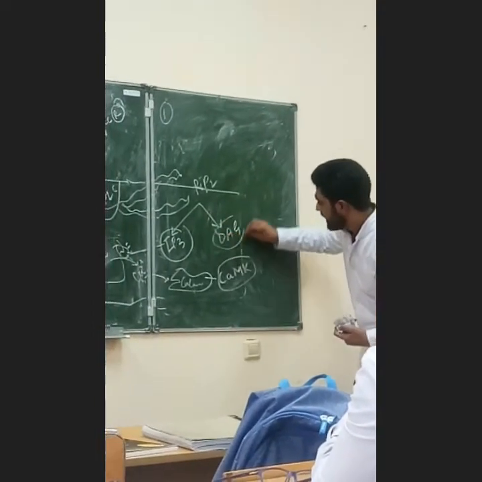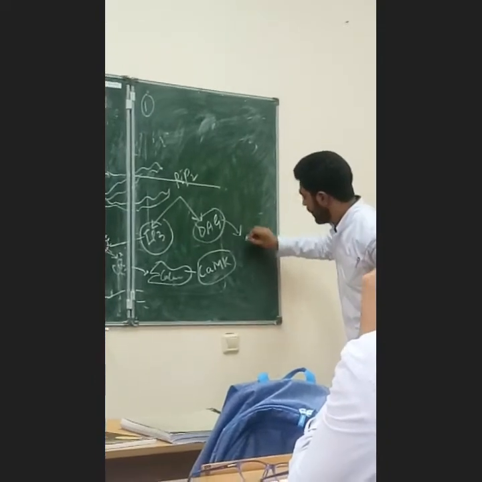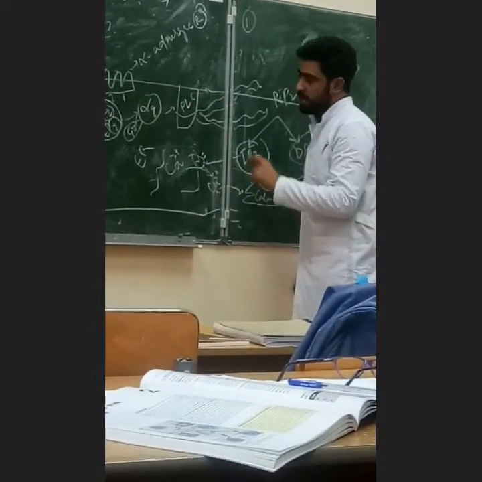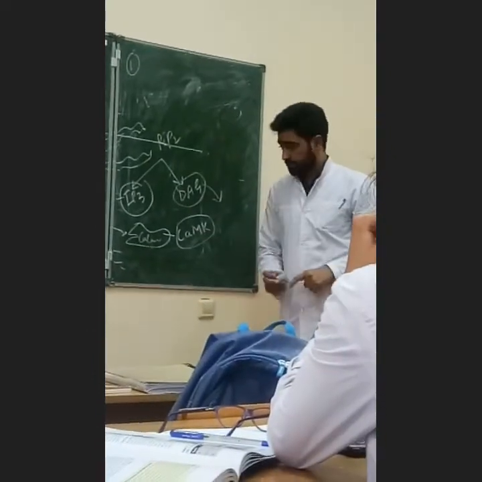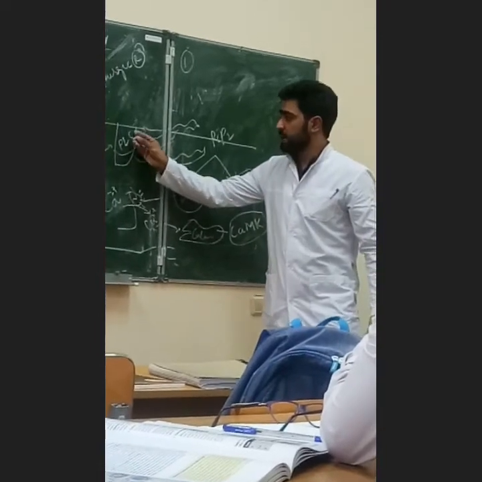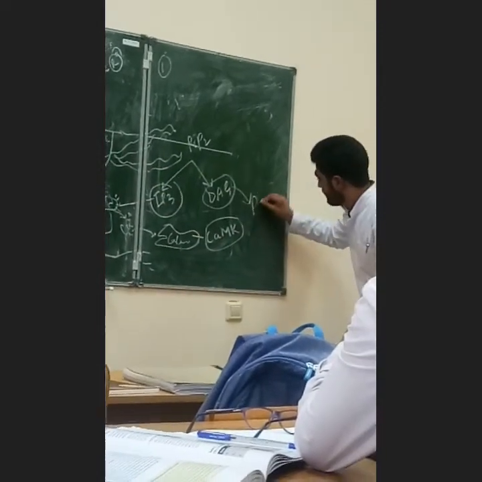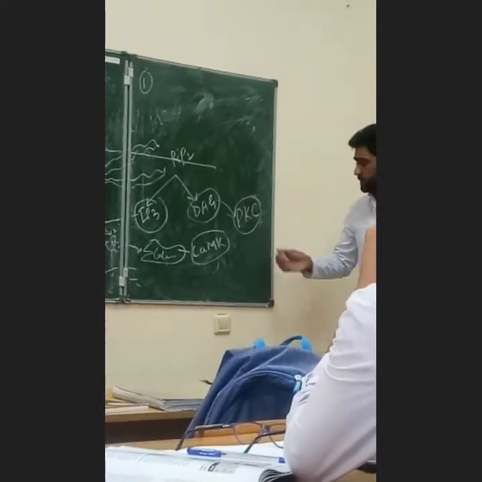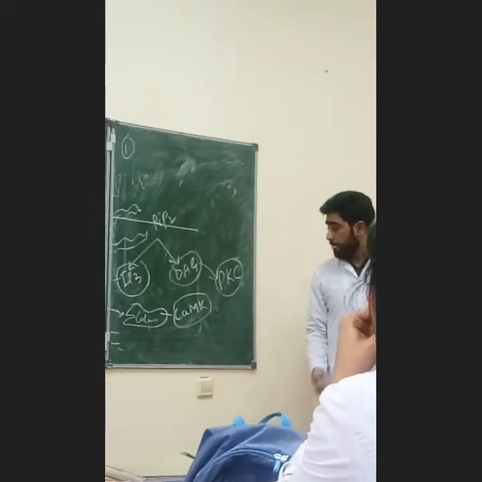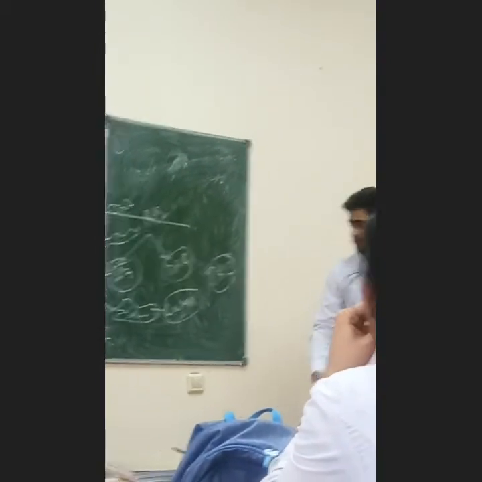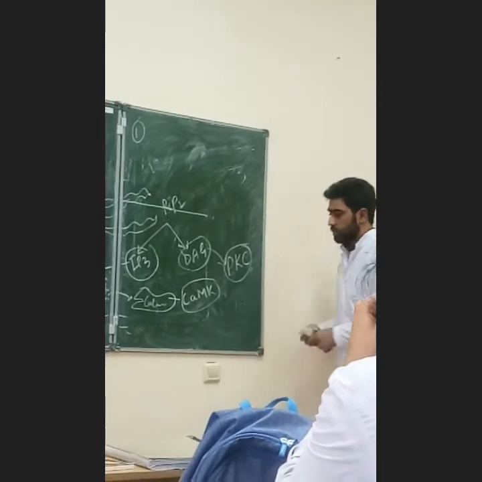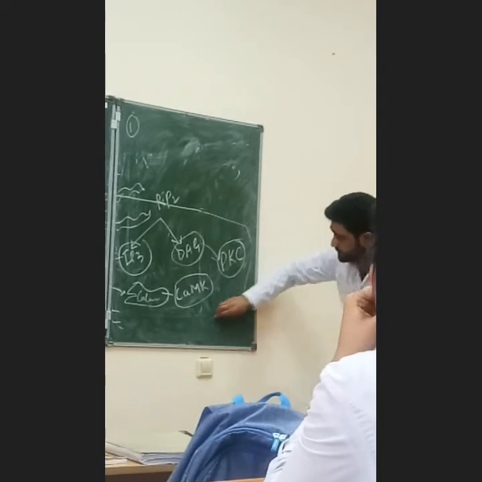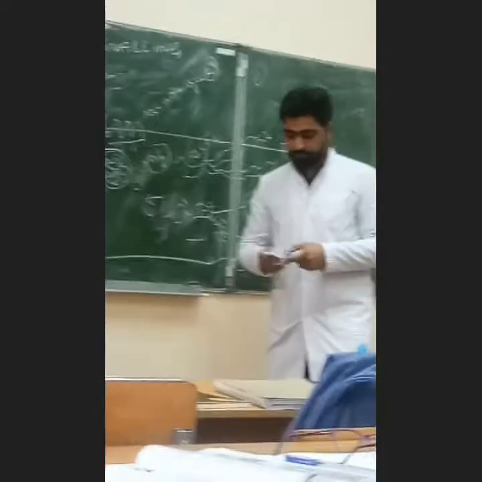And this diacylglycerol also has one more function. Here we have phospholipase C. In the first case we had adenylate cyclase, but here it is C, so there will be protein kinase C. Again, this protein kinase C has all three responses. If it goes to the cytoplasm, it will alter the metabolism. If it goes to the nucleus, it will alter the genome. And if it comes out from any ion channel, it will affect the neighboring cells. This was the Gq system.